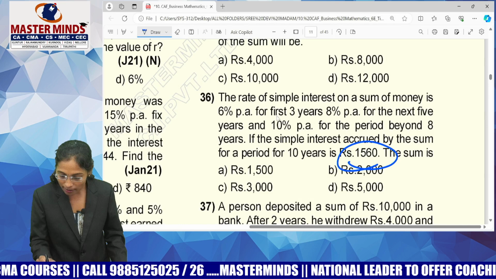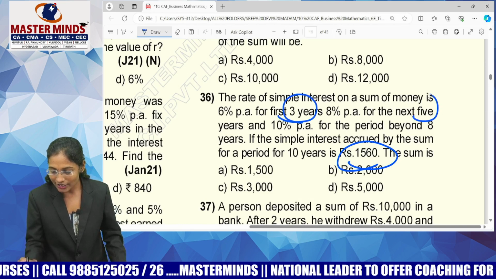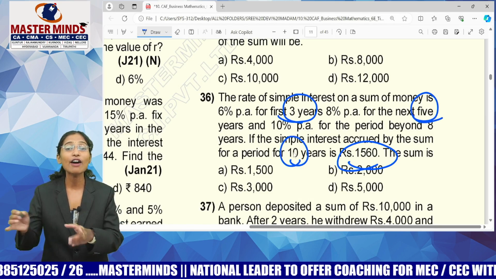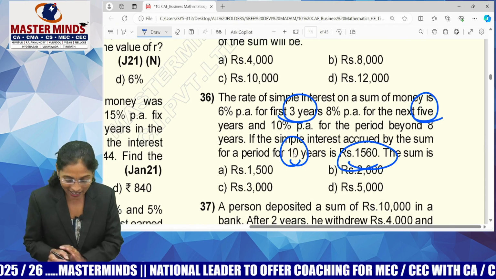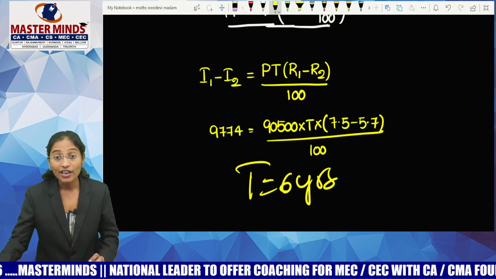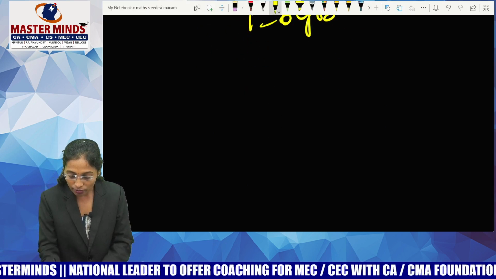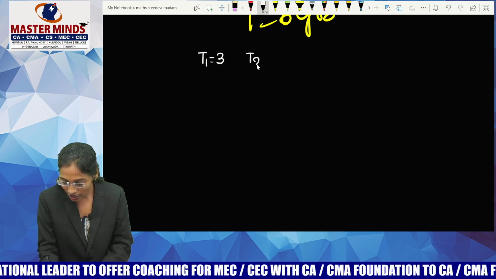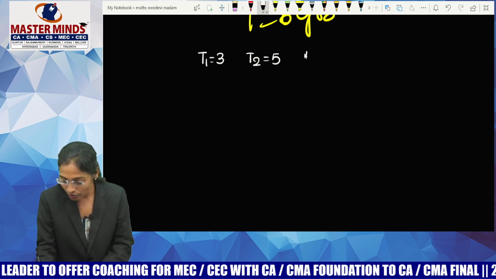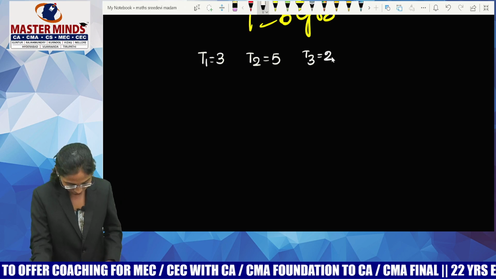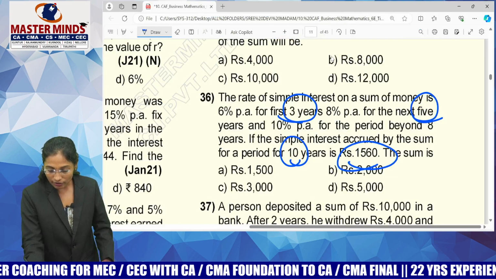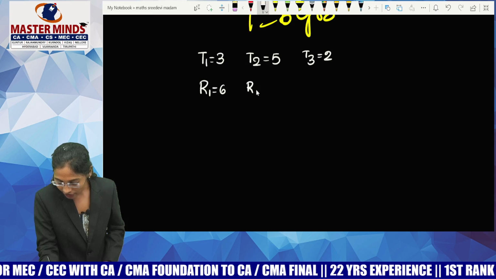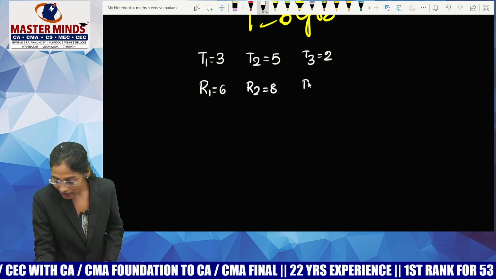1560. Guys, the first time duration is how many years? 3 years. Next time duration, 5 years. Total time duration is 10 years, so what is the period after 8 years? 2 years. Yeah, that's what you need to understand. Here he is dividing the total time duration of 10 years into 3 parts. The first is 3 years, the next is 5 years, and the next is 2 years. What is the rate of interest for the first 3 years? 6%, and then 8%. The next one is 10%.